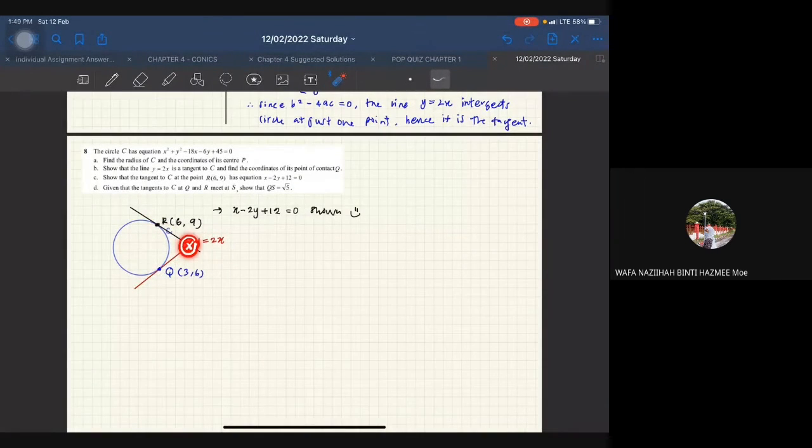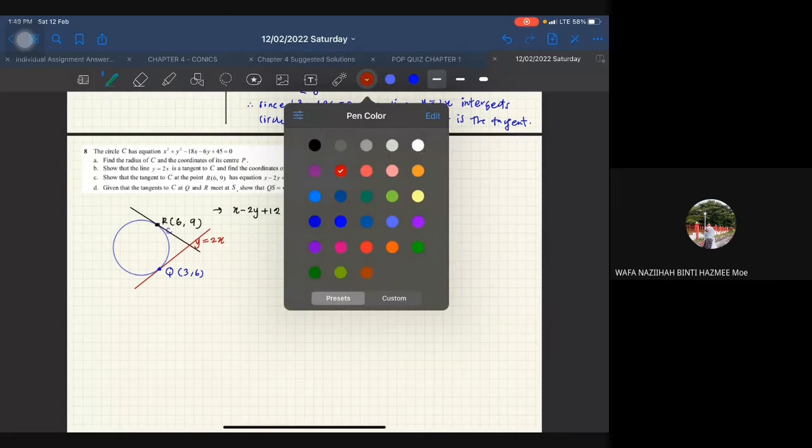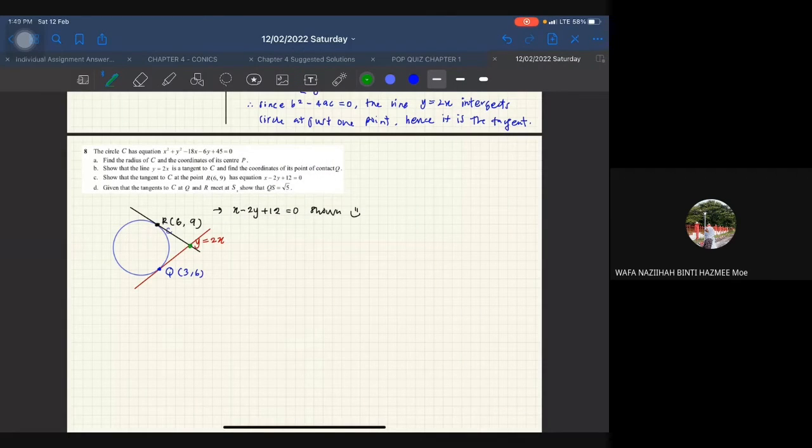We call this point S. Let me extend the red line a bit so the point of contact is visible. And I use green color: this one is S. Then it says show that the length of QS is equal to root 5. So this length is equal to root 5. You need to show that.